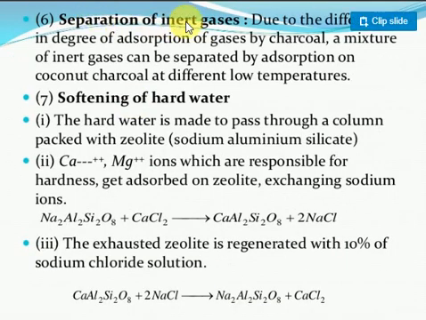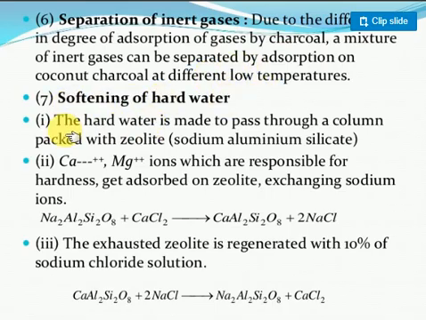Next one is the separation of inert gases. You know very well the inert gases are helium, neon, argon, and they will be adsorbed on charcoal at different temperatures. Different gases are adsorbed at different temperatures. So for separation of a mixture of inert gases they use charcoal, as the gases are adsorbed to different extents.